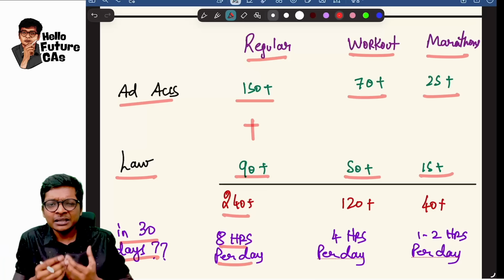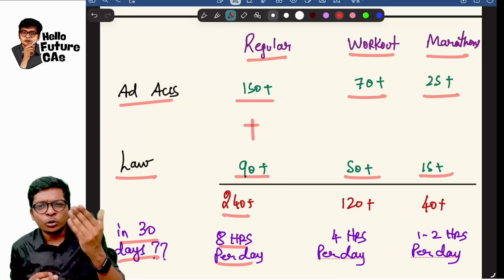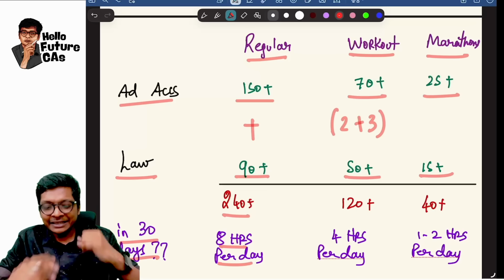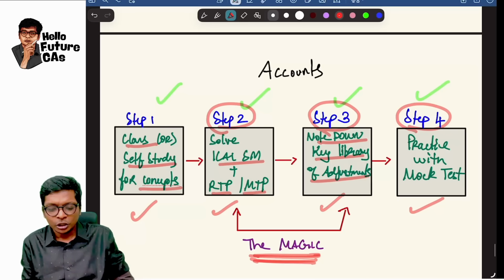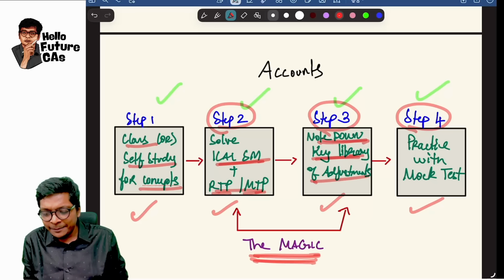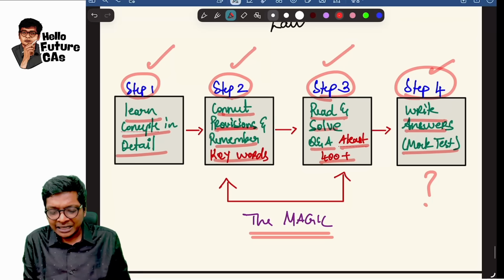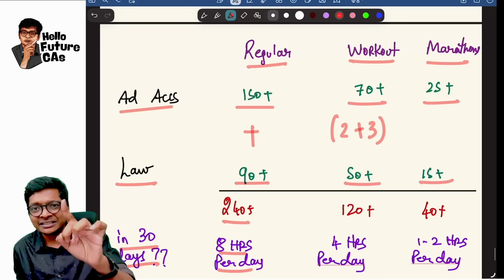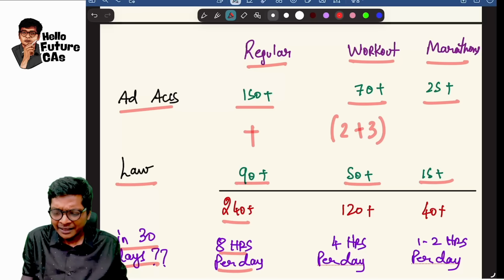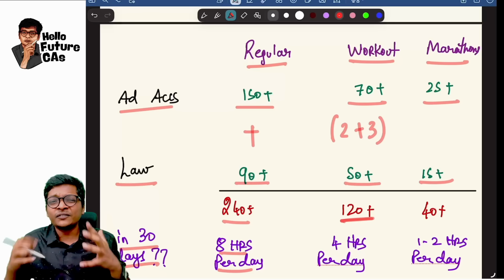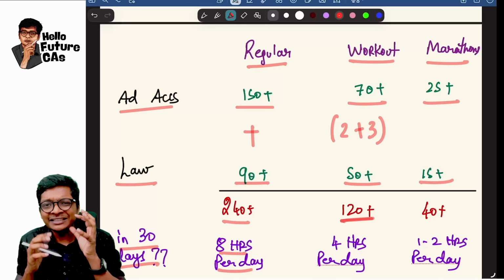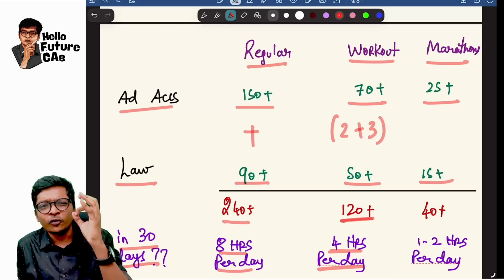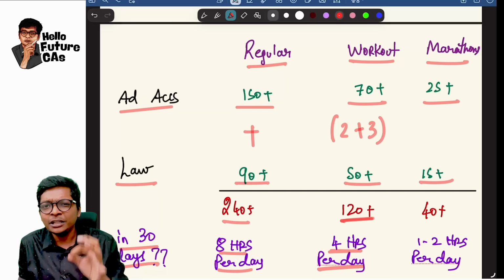No, sir, my exam is just 30 days away. Why will I see regular? I know concepts. I want only step 2 plus step 3. In case of accounts, solving ICA study mat and library of adjustments. In case of law, connecting provisions, remembering keywords and solving 400 plus questions. That is what happens in step 2 and 3, in workout. Workout is just 120 hours for accounts and law combined. That means in the next 30 days, if you can just spend 4 hours per day on these two subjects, I can guarantee you an exemption.